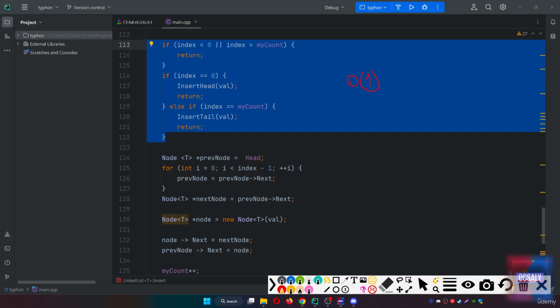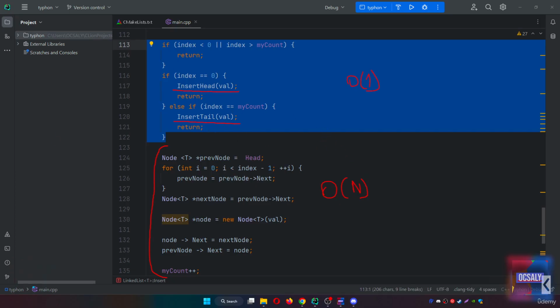Our insert head complexity is O(1), because we know where we're inserting our value, and insert tail is the same as insert head. We know where we're ending our value. But in this case, we don't know where our index is or where our value is. That's why we have O(n) here, where n is the index. That's why we added this, to reduce the complexity and get a bit more code efficiency for our C++.